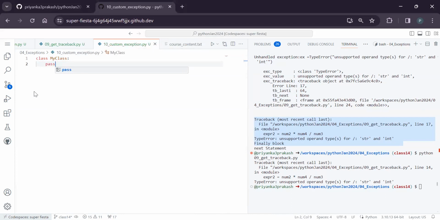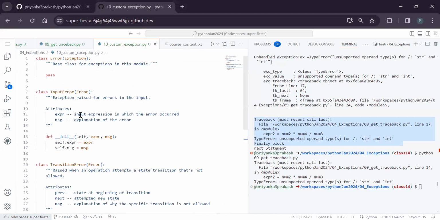I will explain when we get to classes, but in the same fashion, if you want to create an exception class, this is how you do it. Exception is like a built-in object that you inherit. I will explain this concept of inheritance afterwards, but for the time being, you can think of it like this: this is how you create an exception. If I want to create an input error exception, I write it like that, and this is something called a constructor.